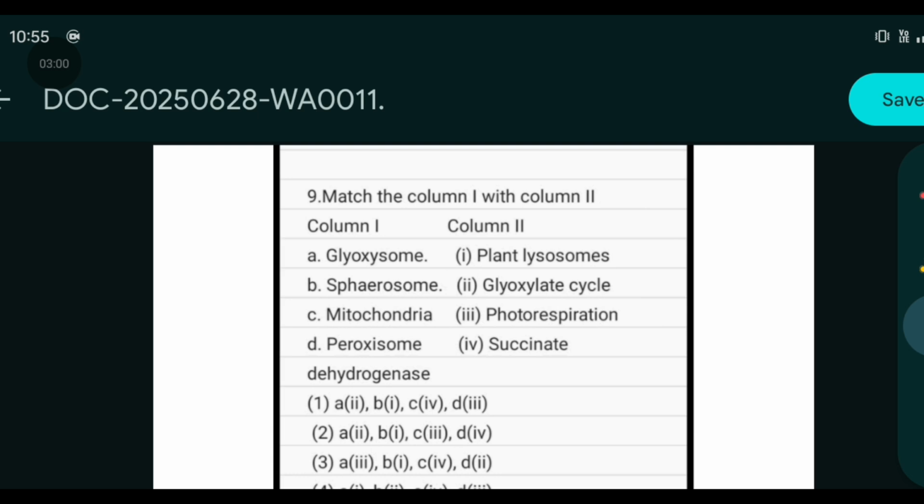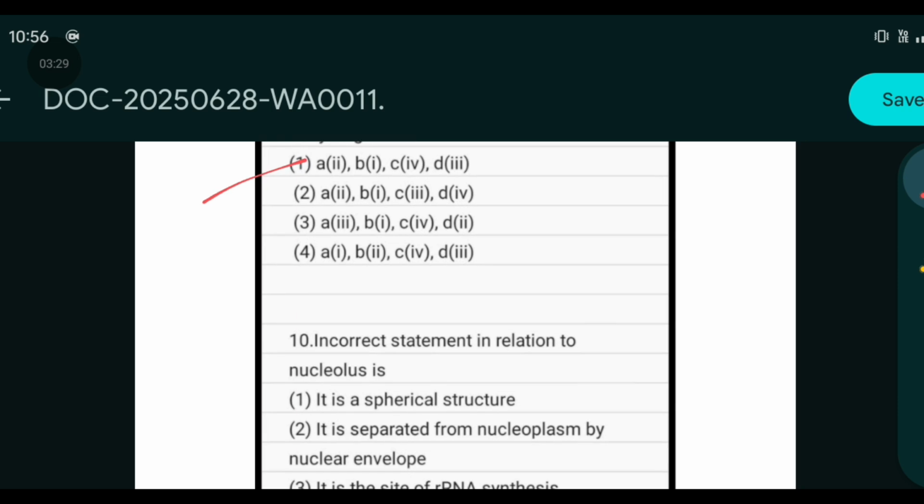Now let's move to question number 9. It says match the following. Glycosome will be glyoxylate cycle. Glyoxysome will be plant lysosome. Mitochondria will be succinate dehydrogenase. And peroxisome will be photorespiration. So the correct option will be 1.